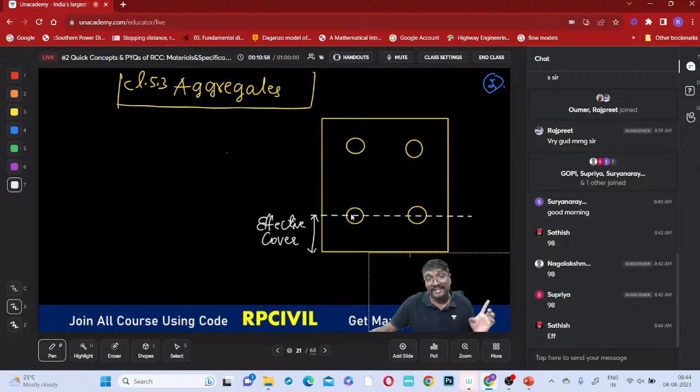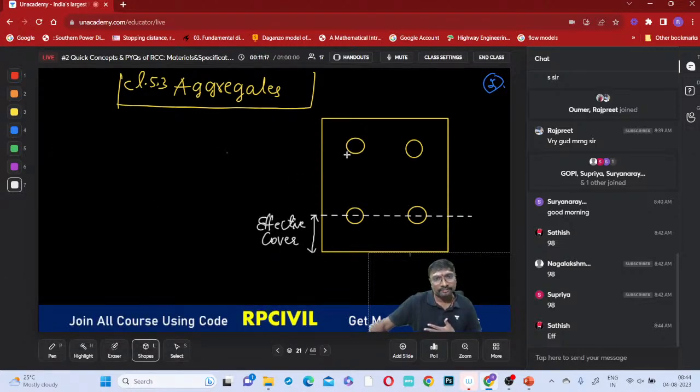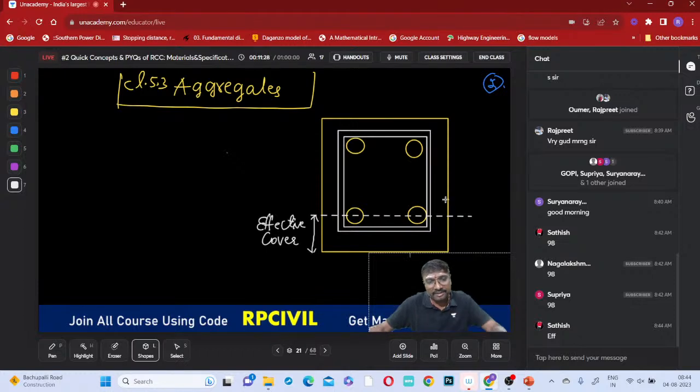From the center of this main reinforcement, this is our main reinforcement, right? What is this main reinforcement? It is mainly resisting the bending, yes or no? And after that, you will be having the stirrups also like this, everyone. You will be having the stirrups also like this. So whenever you are having the stirrups also like this, right?